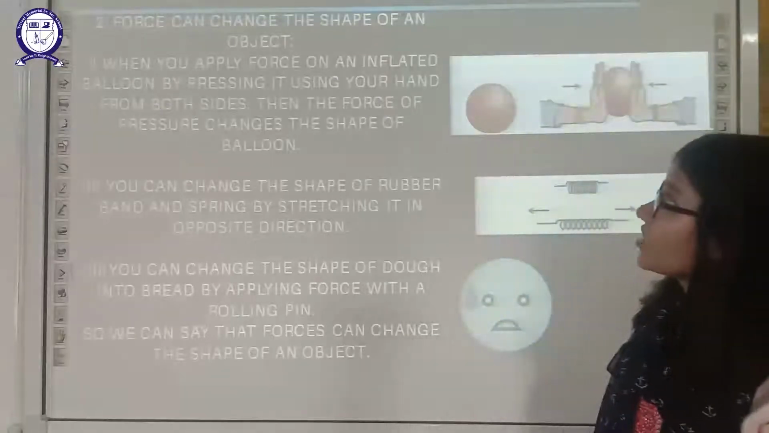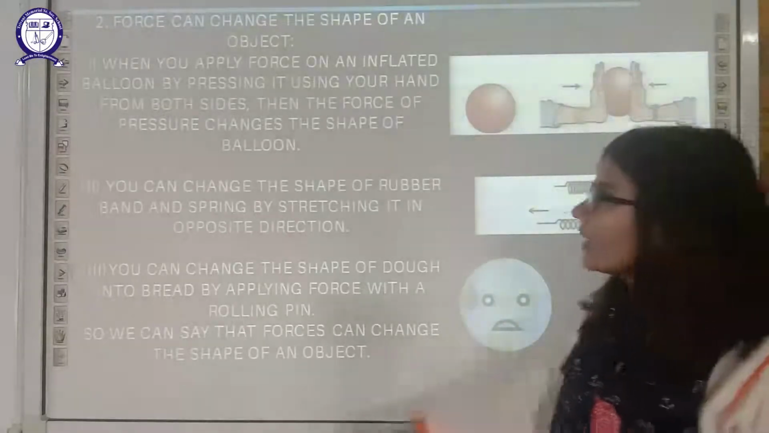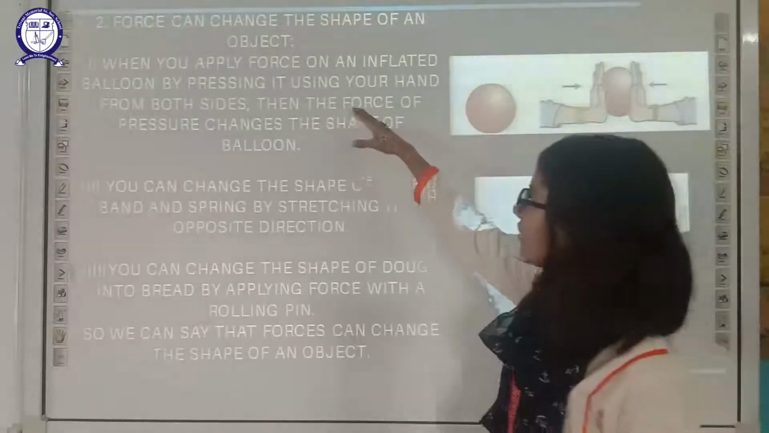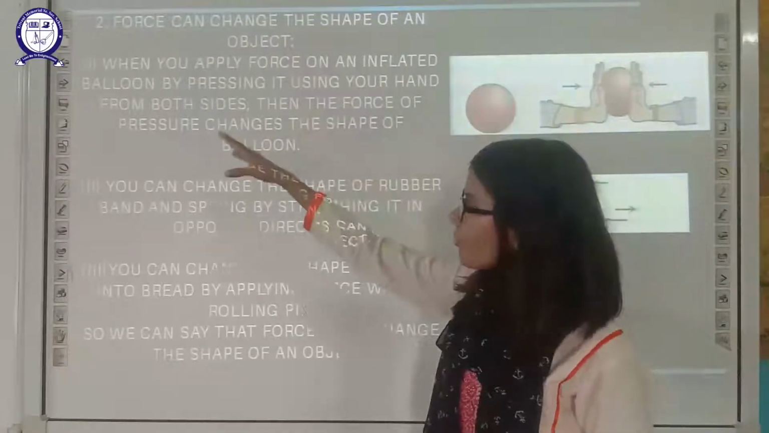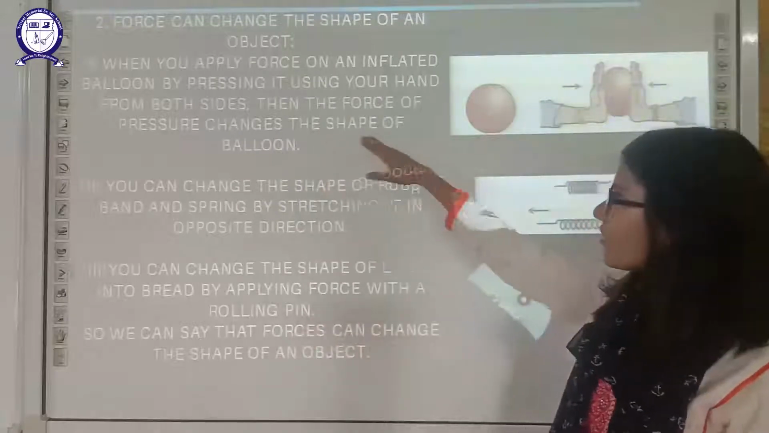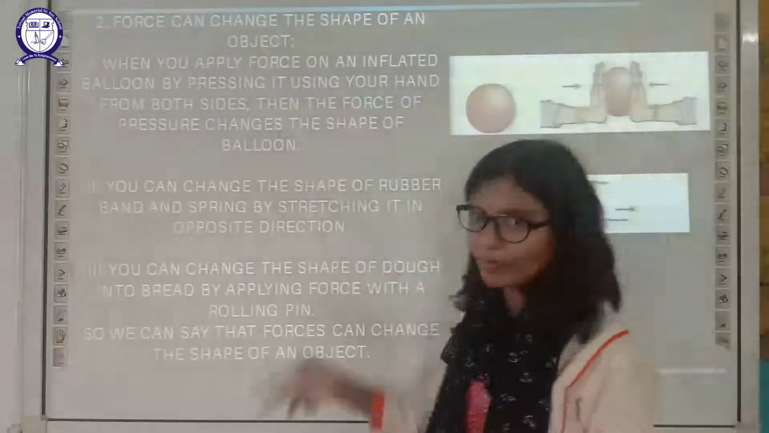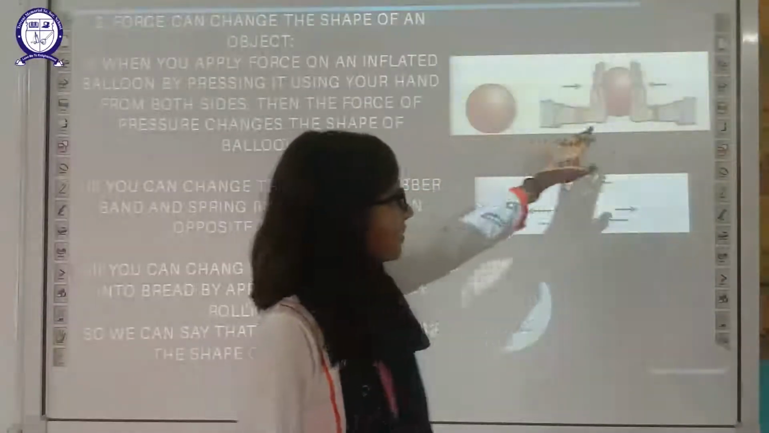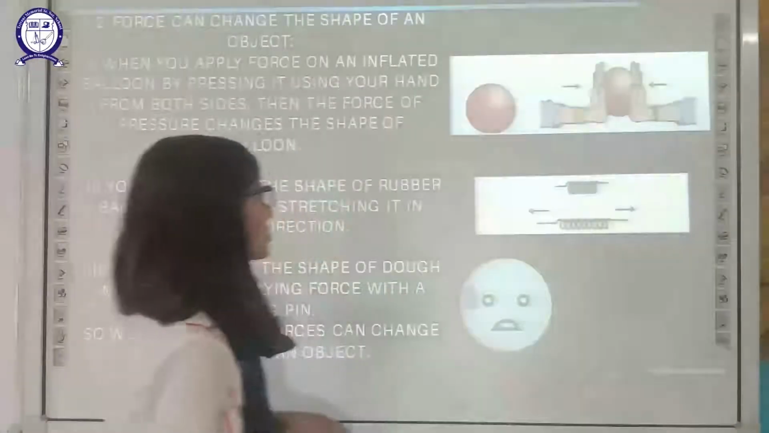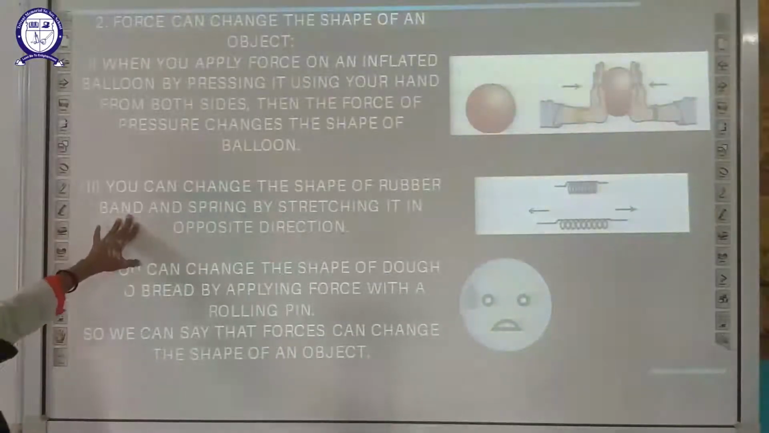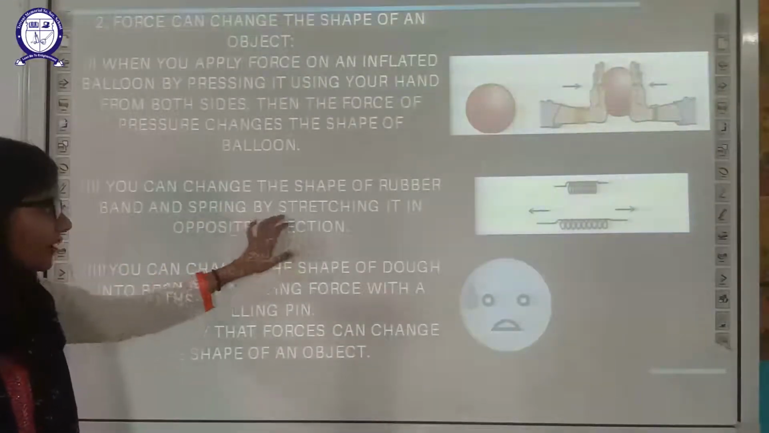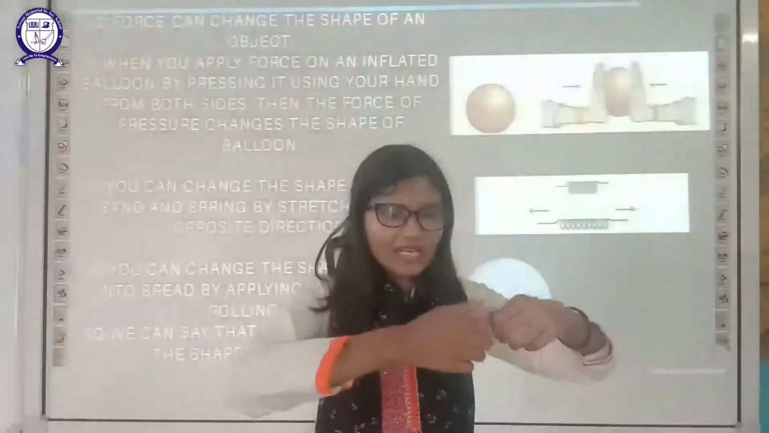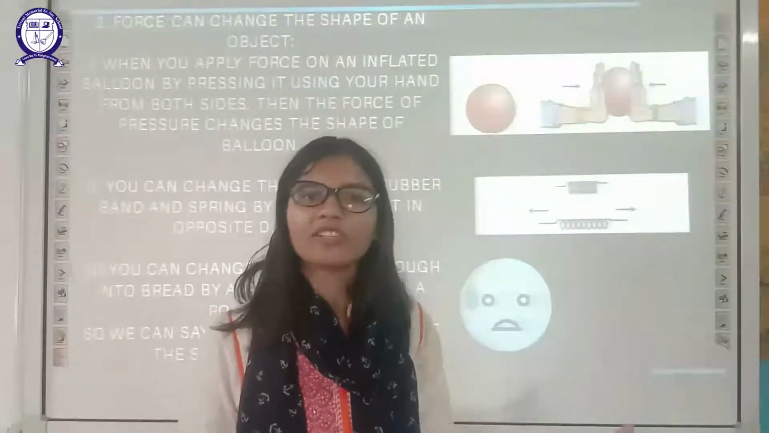Second, force can change the shape of the object, right? When you apply force on an inflated balloon by pressing it with your hand from both sides, what will happen? The force of the pressure changes the shape of the balloon. For example, this. We can change the shape by applying force on both sides. You can change the shape of a rubber band or a spring by stretching it in the opposite direction. If you apply force in the opposite direction, it will change the shape.